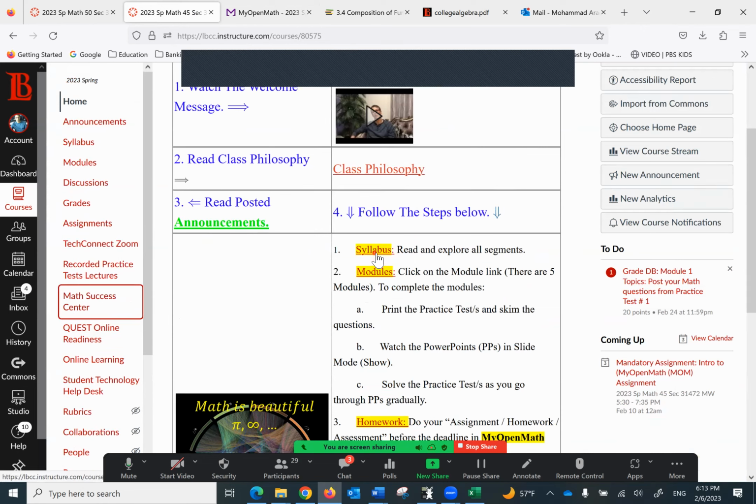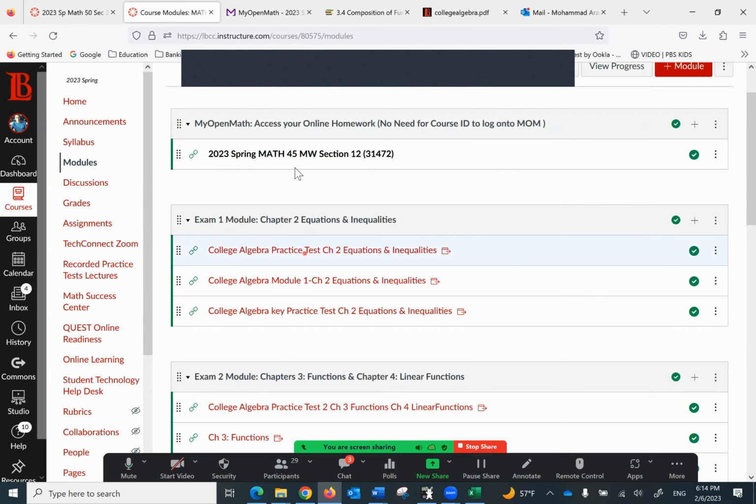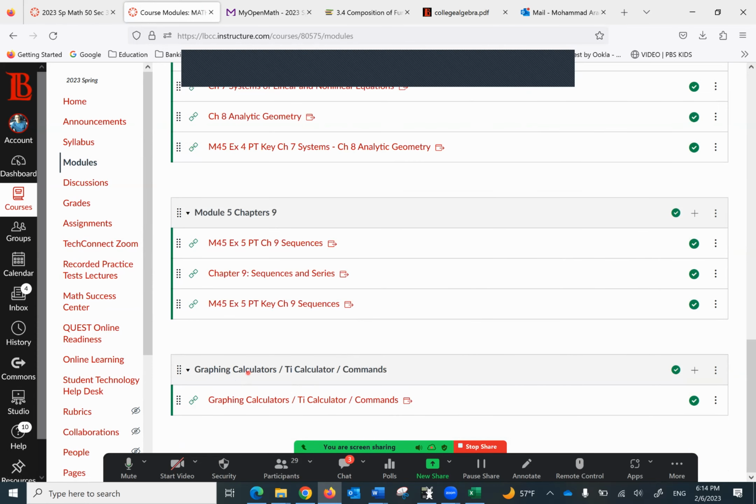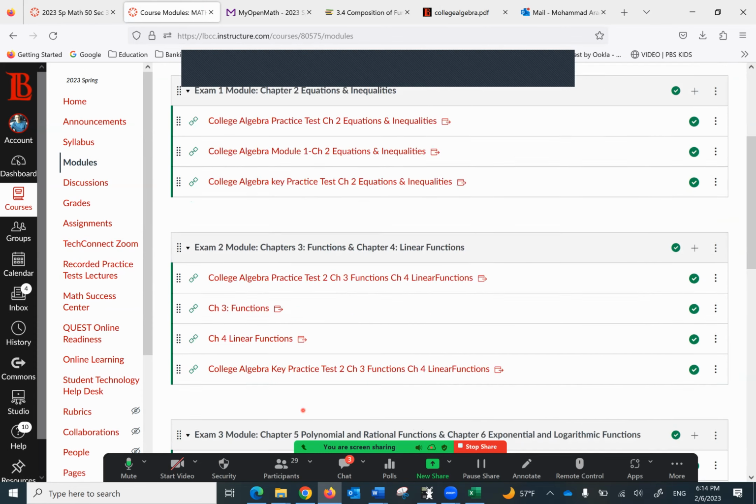A syllabus, you can click it here or there. Modules, and under the modules, you can find the MOM. You have to register with that. You can find the practice test. You can find the PowerPoints, and you can find the key to those PowerPoints, as well as the information about the calculator and probably an emulator you can get.